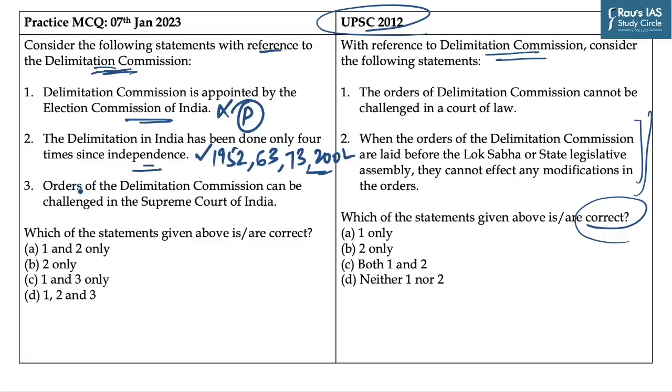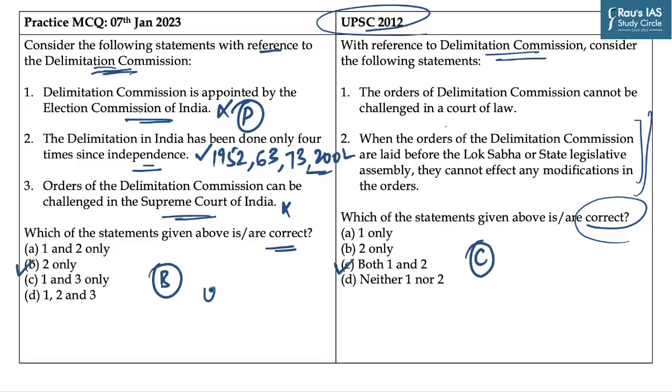The last statement of this question says, orders of Delimitation Commission can be challenged in the Supreme Court of India. This statement is incorrect, as the orders of Delimitation Commission cannot be called into question before any court of law in the country. So this statement becomes incorrect. And you need to identify the correct statements. The answer to this question becomes B, which is 2 only. And the answer to the previous year question is C, which is both 1 and 2.